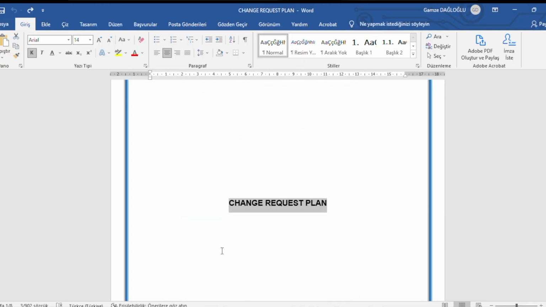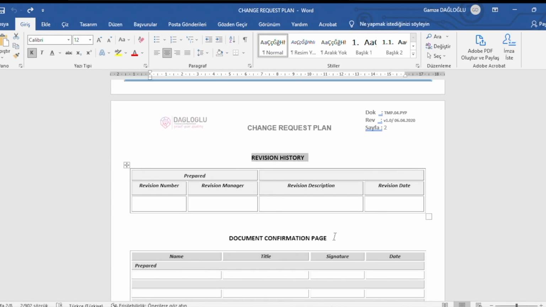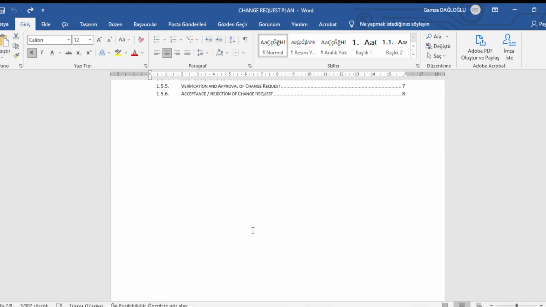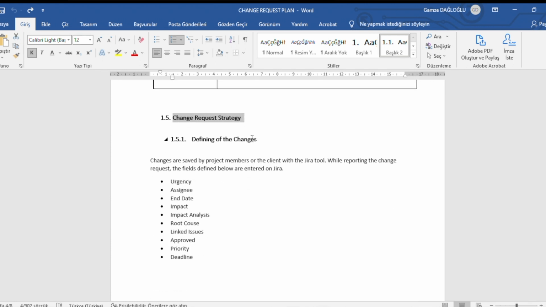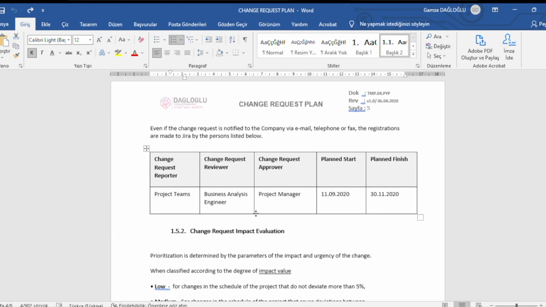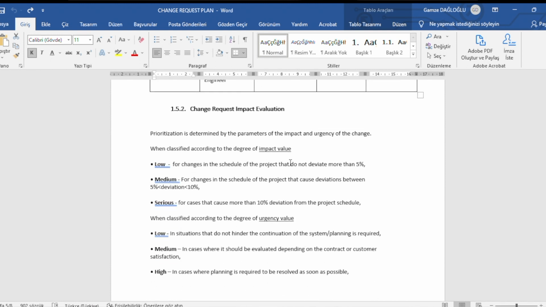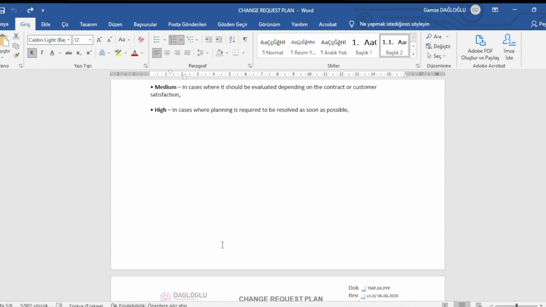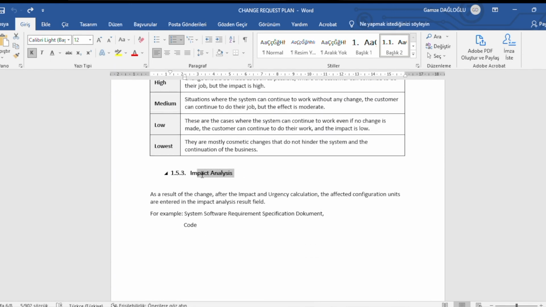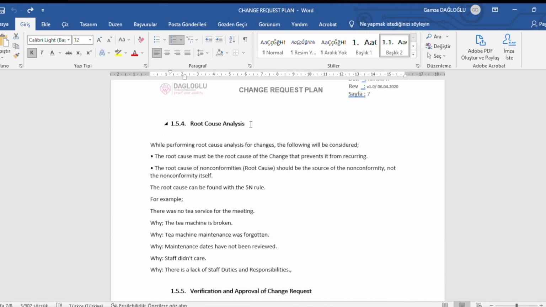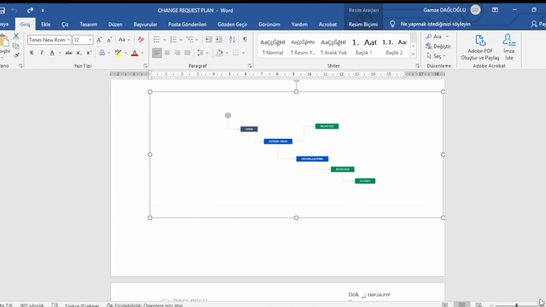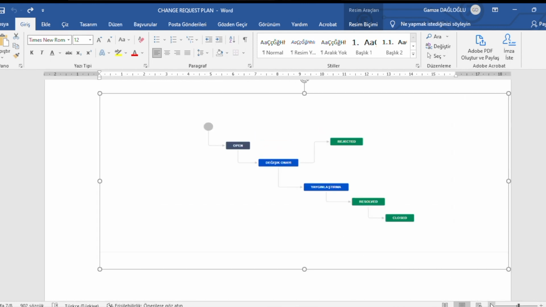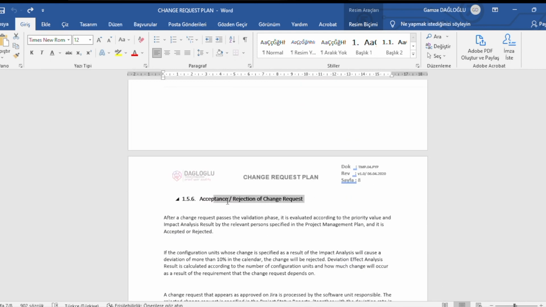Let's take a look at the titles in the plan: revision history, document confirmation page, introduction space and defining of the requests for changes, responsibilities, change request impact evaluation, impact value, urgency value, priority value, impact analysis, root cause analysis, verification and approval of change requests, workflow for the change request on Jira, acceptance, rejection of change requests.